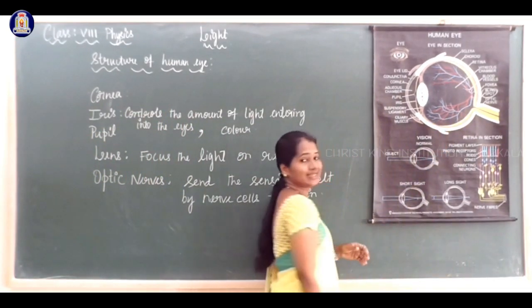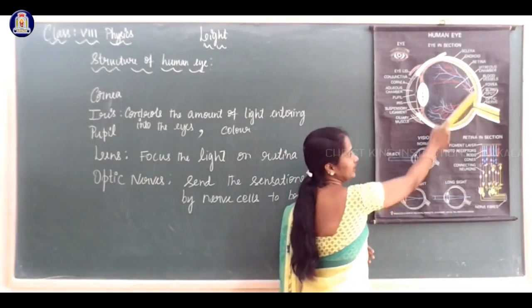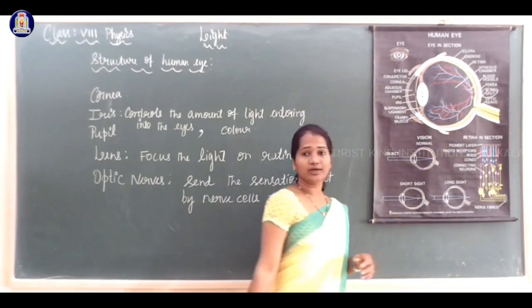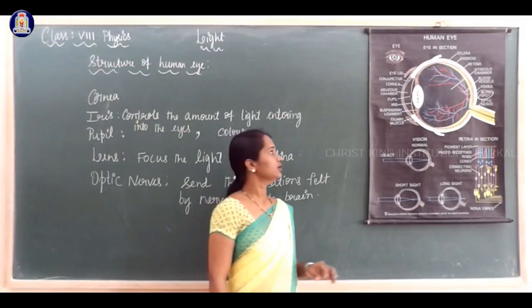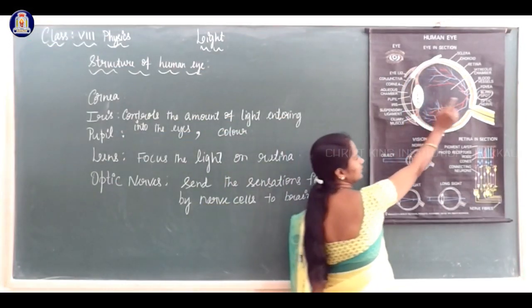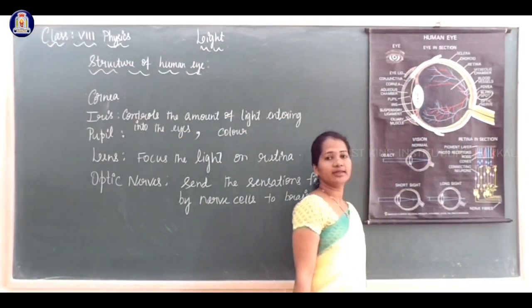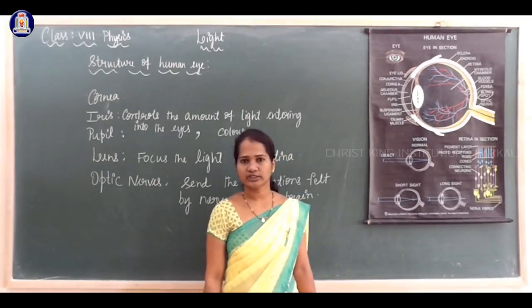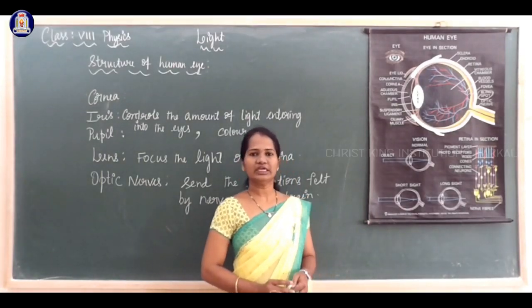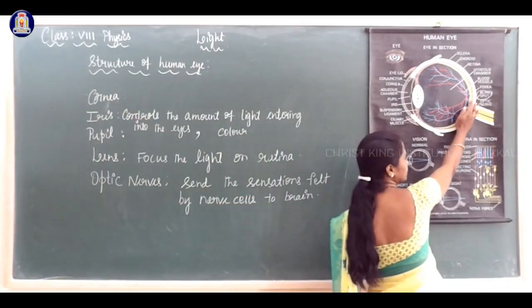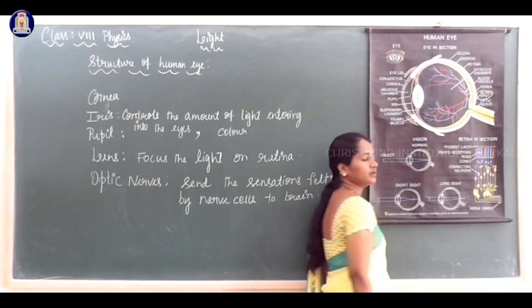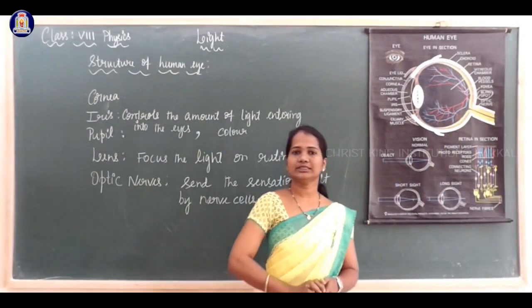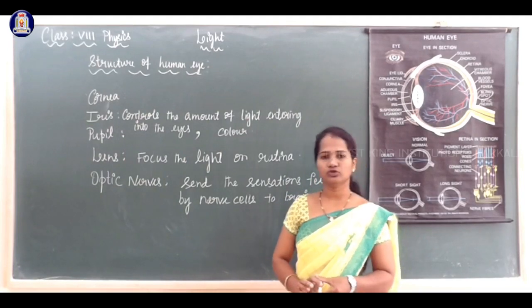Finally, the eye lens focuses the object on the retina, and the sensations felt by the nerve cells are sent to the brain through the optic nerves.